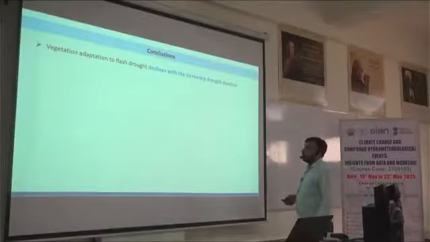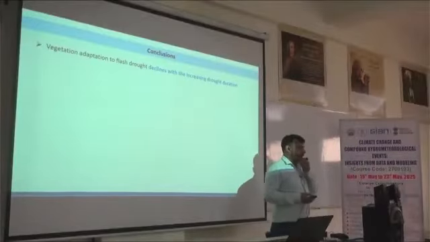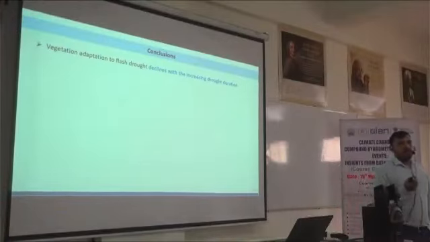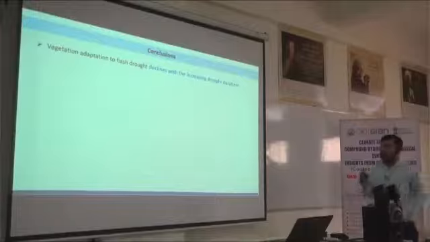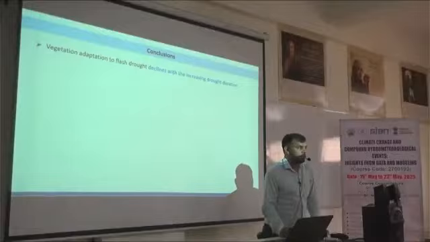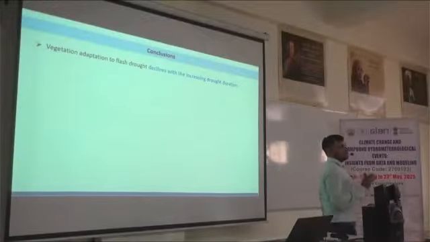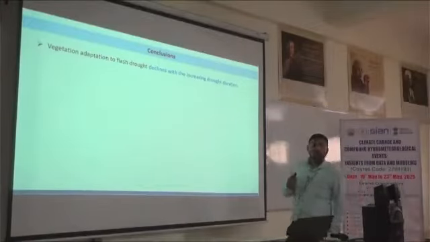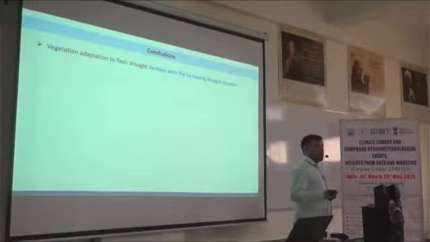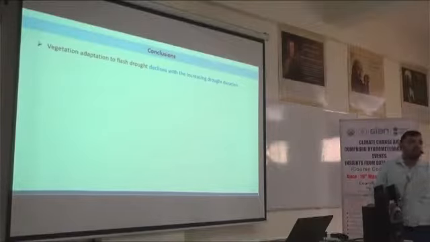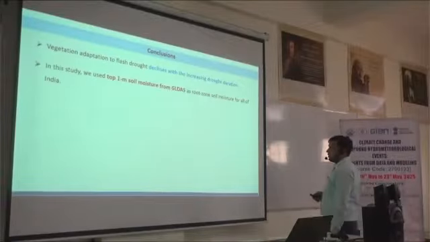And if we talk about vegetation adaptation, initially we see that water use efficiency values are very high in the initial stage of flash drought, but these values decrease in the later stage of the recovery from the flash drought. It means initially our ecosystem is highly resistive and shows better vegetation adaptation to the drought condition, but this decreases. It means our ecosystem's resistance power decreases with an increase in flash drought conditions.